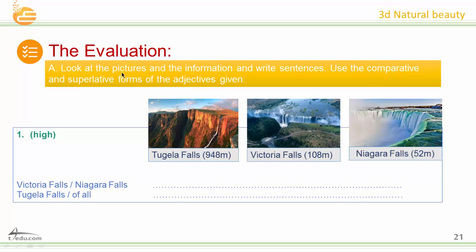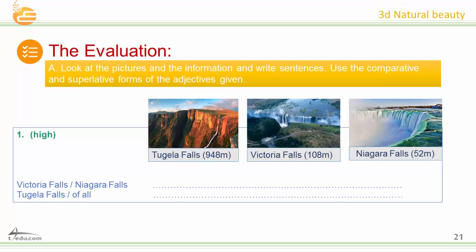Use the comparative and superlative form of the adjective given, high, with the pictures and the information given here. Try to write sentences. Okay, use comparative between Victoria Falls and Niagara Falls. Okay, and use superlative with Tugela Falls and others.